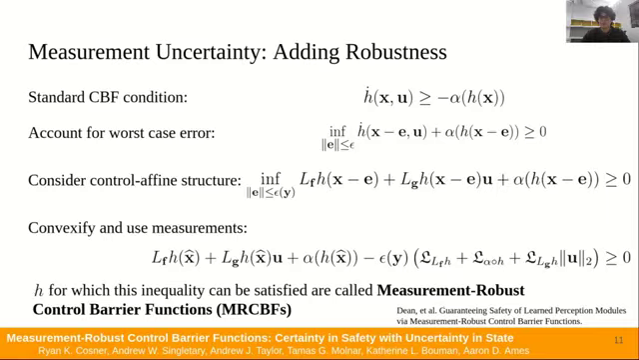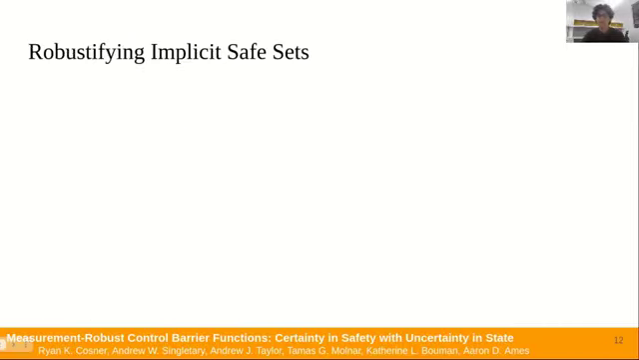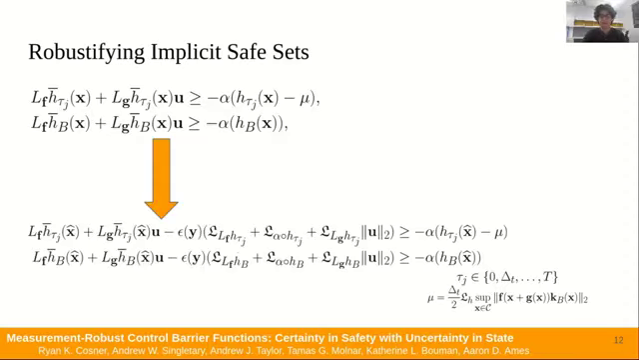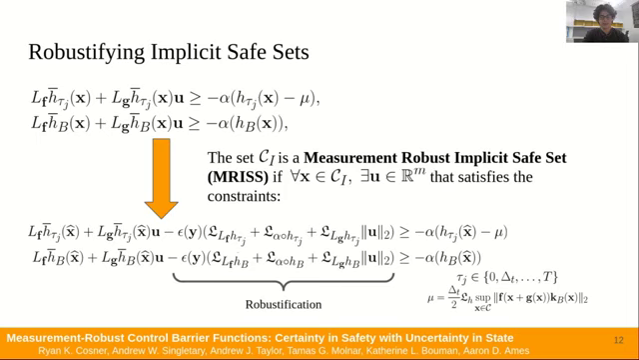Functions H, for which this condition can be satisfied, are called the measurement robust control barrier functions, or MR-CBFs. We can now apply this robustification method to the constraints of the BSQP shown here. To do this, we strengthen the required condition to that of an MR-CBF. We do this by adding the robustifying Lipschitz and epsilon error terms. We call the implicit safe set Ci a measurement robust implicit safe set if, for all x in Ci, there exists a U which satisfies these constraints.